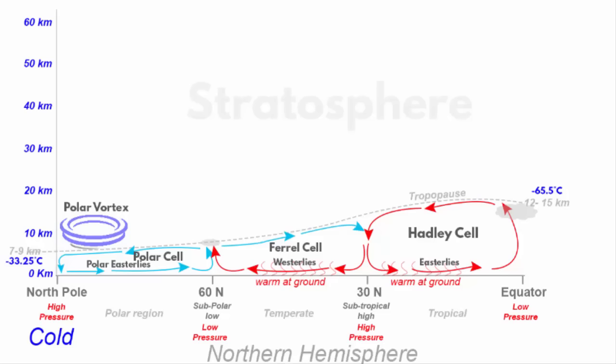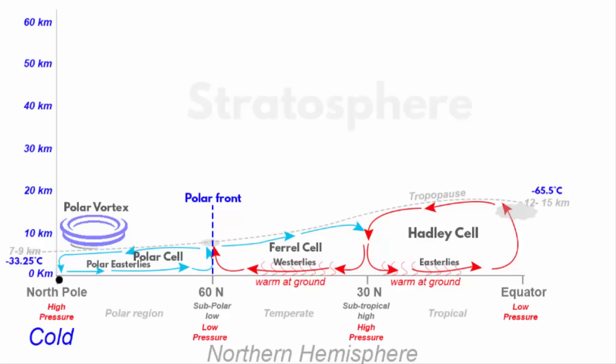And we have already learned that it is somewhere around 12 to 15 kilometers above equatorial region and about 7 to 9 kilometers over the Arctic region. So when we say the North Pole is a high pressure region, the high pressure is on the ground or at the surface region. But when you look at 60° north latitude, which is also called the subpolar low, this area is also called the polar front, meaning it is the boundary between the polar cell and the Ferrel cell, where cold polar air mass meets the warm tropical air mass.